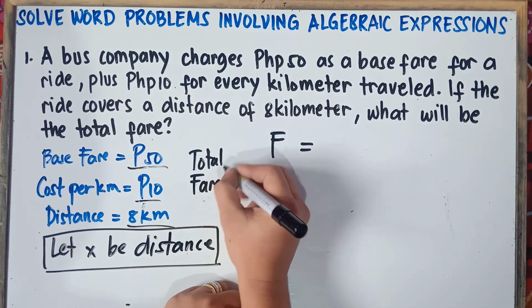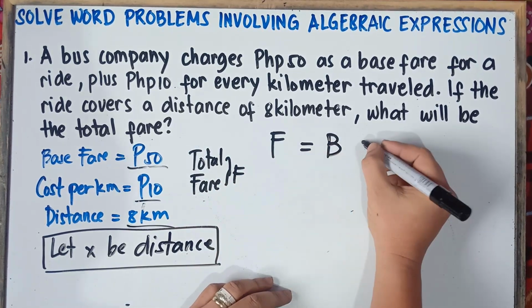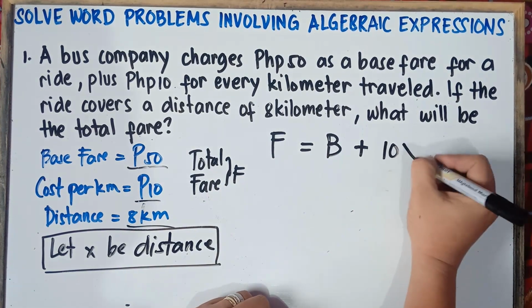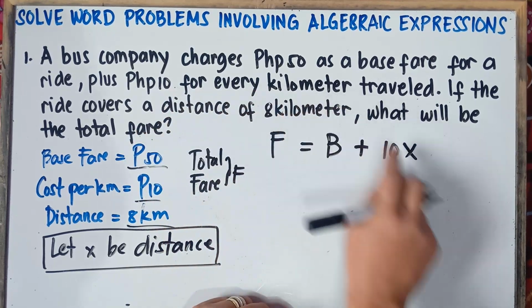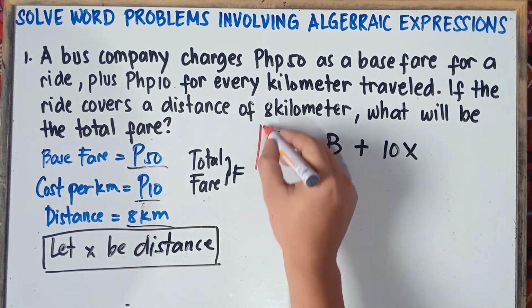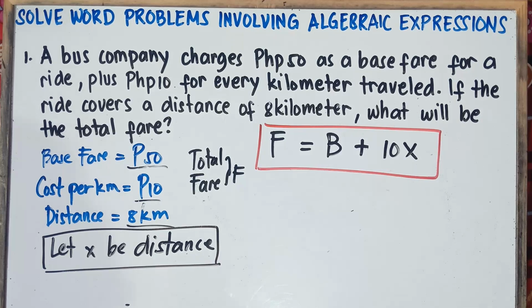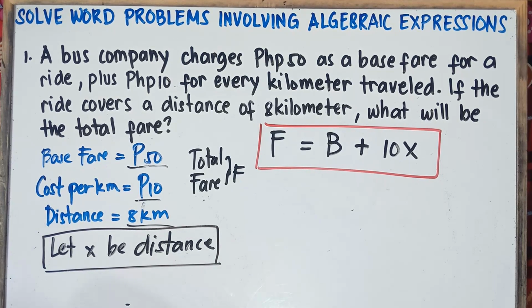So total fare, we represent this as F. Total fare is equal to the base fare plus 10x. Once again, this 10 represents 10 pesos for every kilometer, and this x will be the distance. So therefore, class, this will be our expression or our equation: F equals B plus 10x. And then simply substitute, and you're all set.